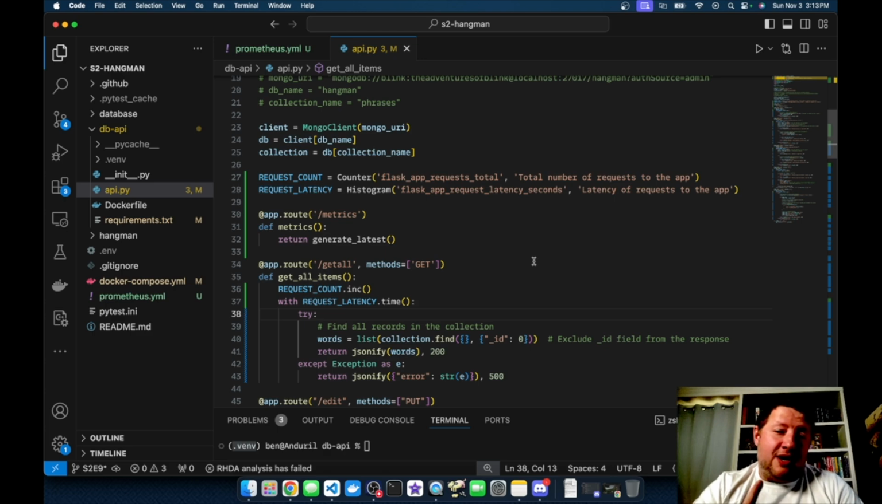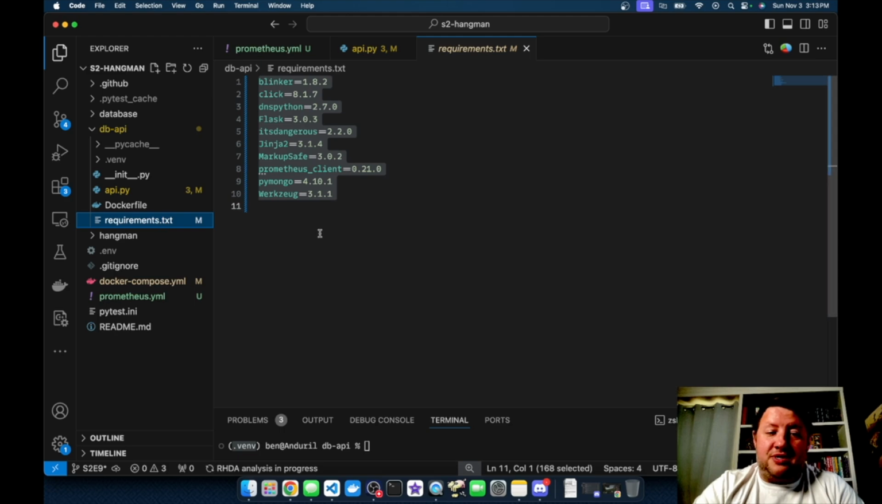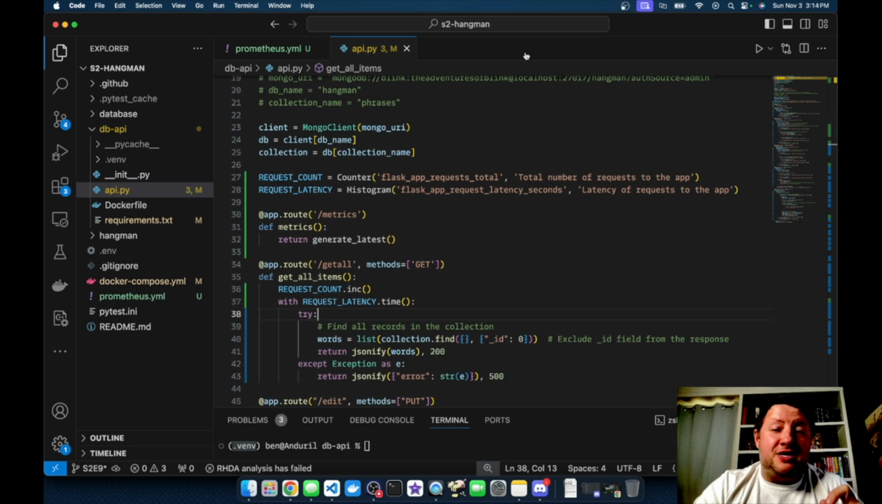Now, another note that I have to throw in here as a side note is that we did have to make some changes to our requirements.txt. In particular, we're adding the Prometheus client into requirements.txt. That's important because when you're ready to spin up your Docker container, it needs to be able to build the Flask API from that. The only way that it's going to know what to do with all of this stuff is if Prometheus client is installed in the container. So make sure that you make that update. If you miss that, you're going to have problems getting your container to start.